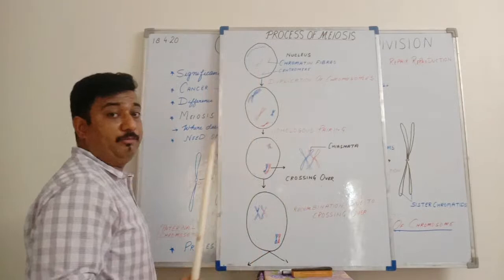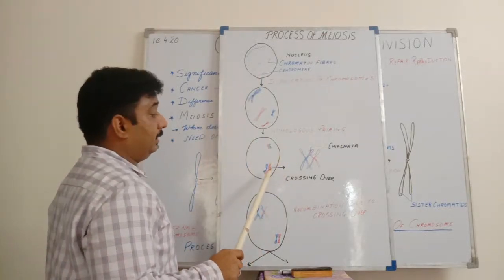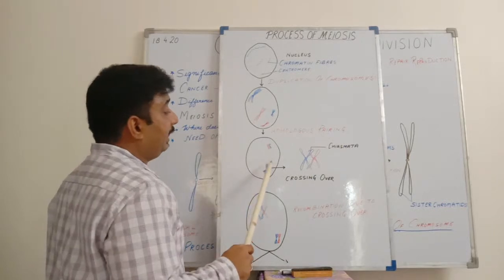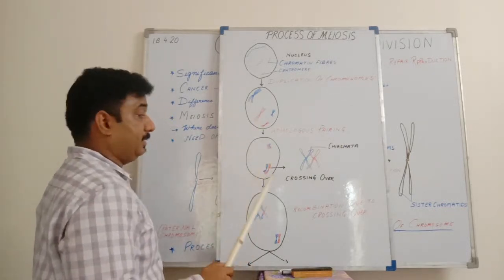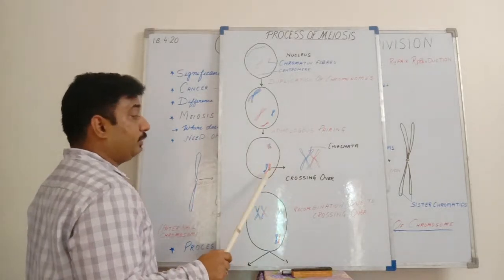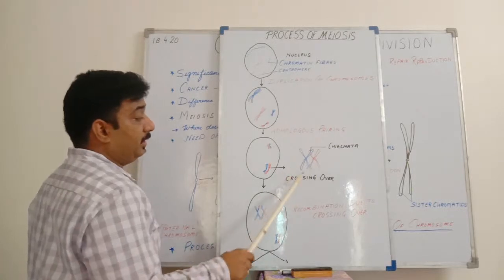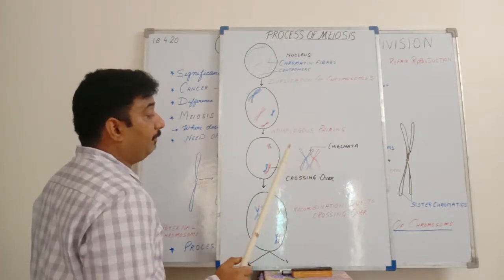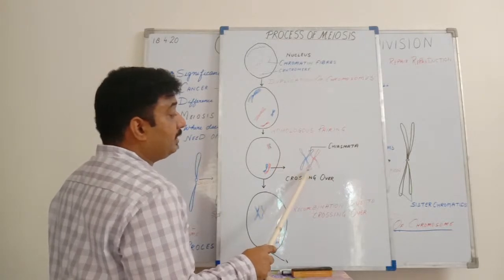Now one thing you have to be very clear about, that crossing over, it is not sure that it will take place in all the homologous pairs. In some it may take place. So suppose in this one the crossing over is taking place. What is crossing over? Overlapping of the chromatids. You can see here overlapping of the non-sister chromatids.